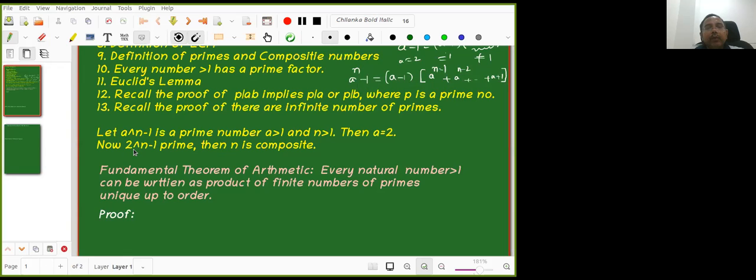Now the next thing is 2 power n minus 1. Already I know that a has to be 2. Now, if 2 power n minus 1 is a prime number, then n has to be prime only. It cannot be composite.